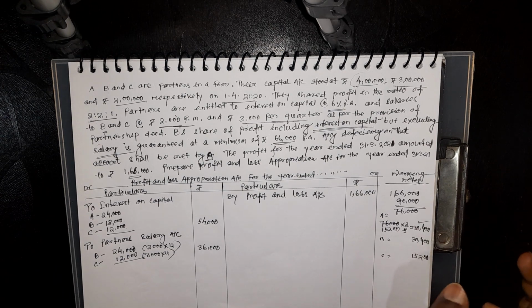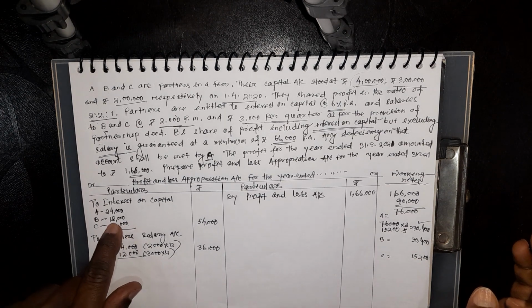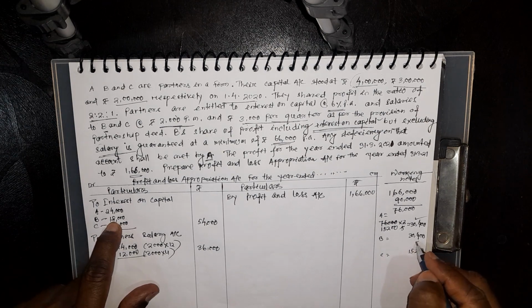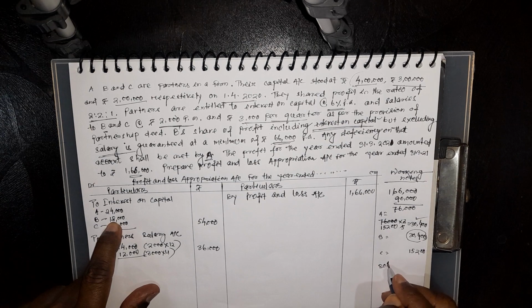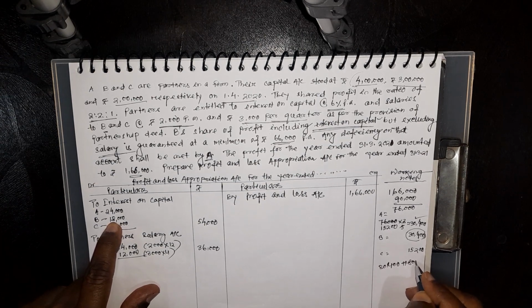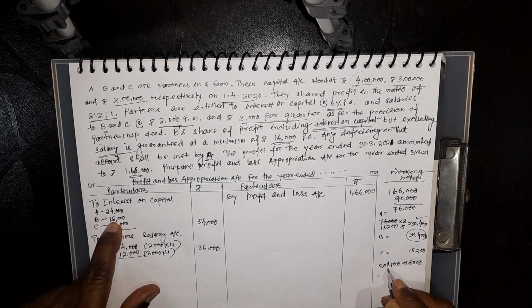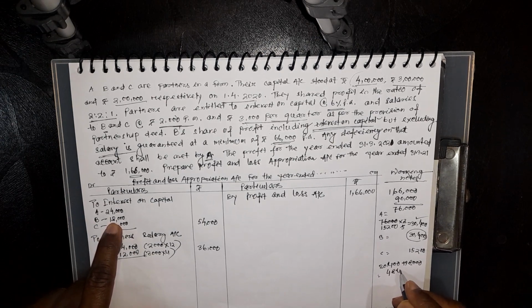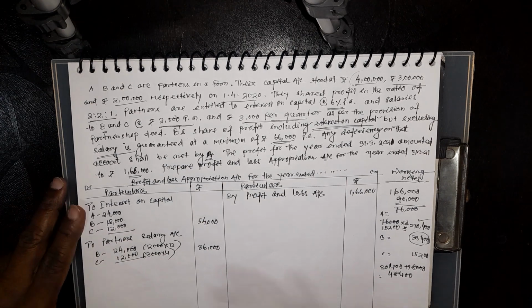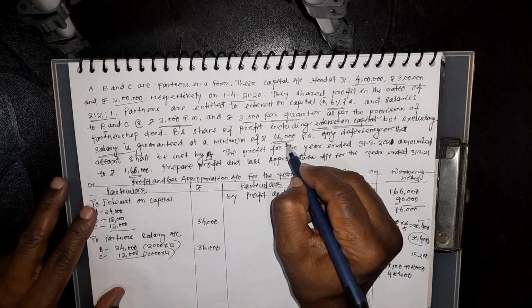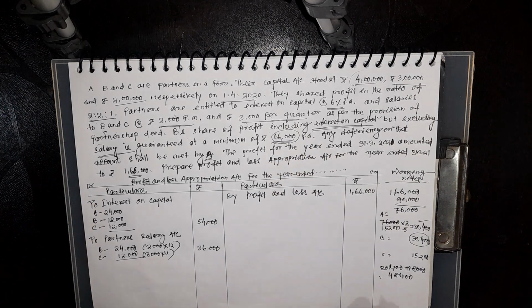Now, come to the condition. What is the condition? B's share of profit including interest on capital. What is the interest on capital? 18,000. And what is his share? 30,400. So 30,400 plus 18,000, it will be how much? 48,400. What is the condition? That means his share should not be less than 66,000. So what is the less amount?